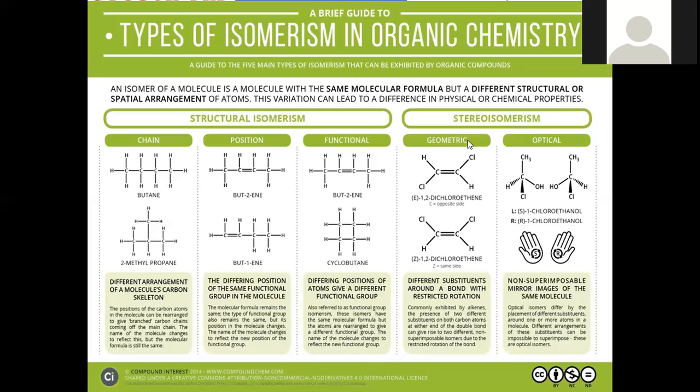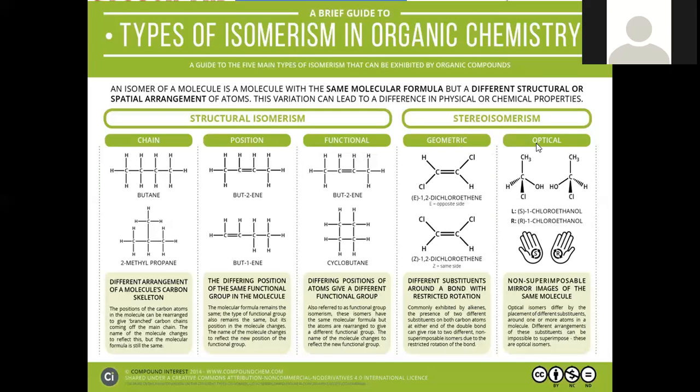Geometric isomerism is nothing but, around the double bond, if two similar groups are on the opposite side, it is called trans, and on the same side, called cis. Opposite side isomer, if similar groups are residing, is called trans; similar side of the double bond, if functional groups are lying, is called cis isomer. So this is called geometrical isomerism.